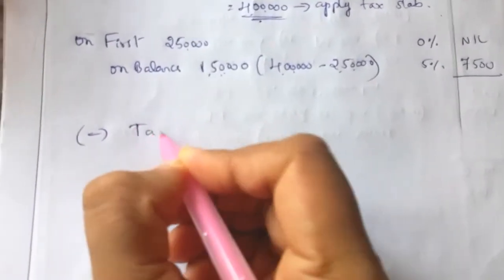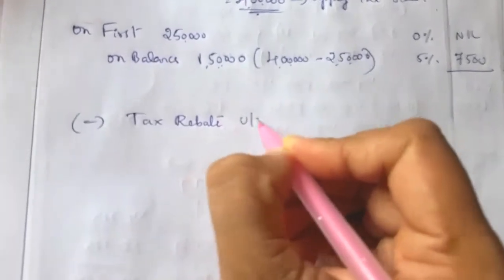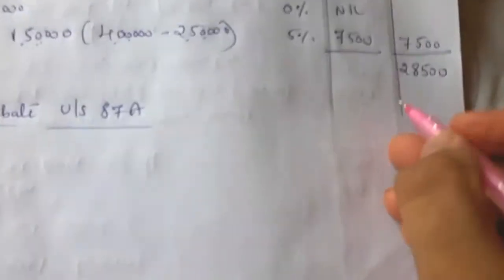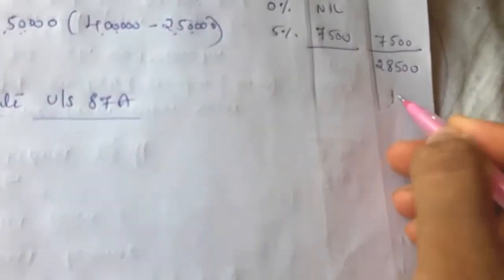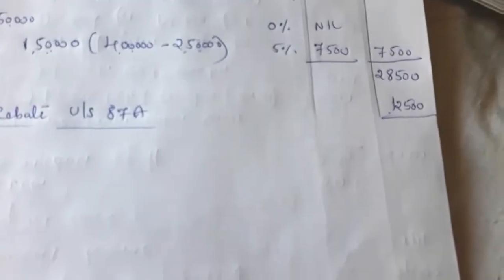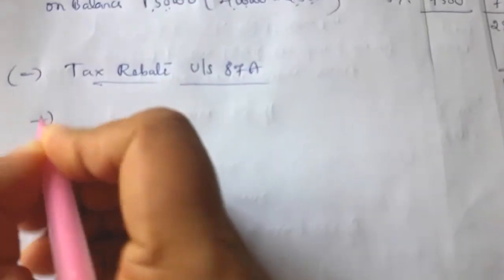Less tax rebate under section 87A, how much? 12,500. 28,500 is more, so 12,500 she can claim as deduction. So it comes to 16,000. Next she has to add health and education cess.